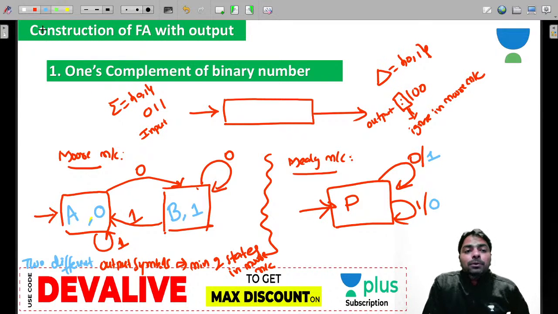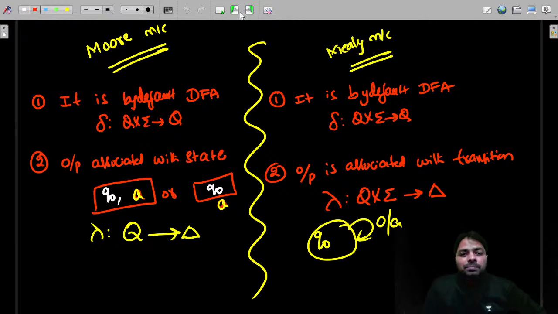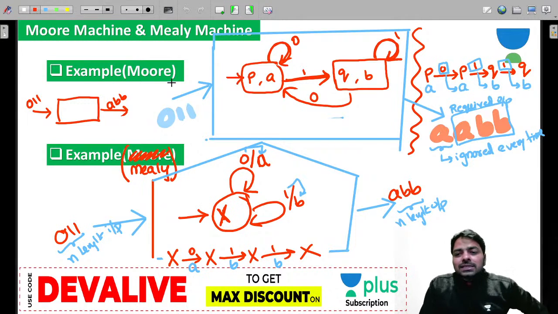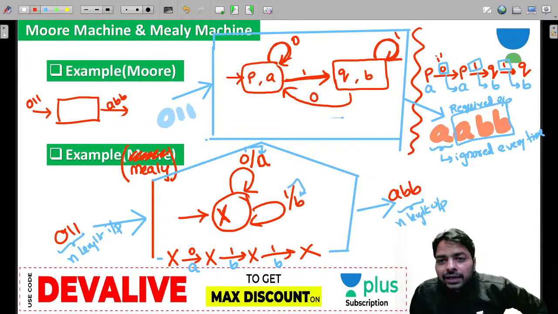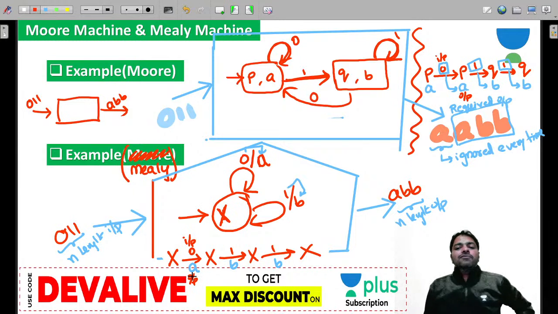Here, without reading an input, output never produces in the Milli machine. And in the Milli machine, the output is very quick, guys. If you compare the previous 2 logics, you can look at that. The input you are reading here, but output produced here. But if you look at this machine, the input you are reading here, output produced immediately. So the Milli machines are faster in producing the outputs compared to a Moore machine.